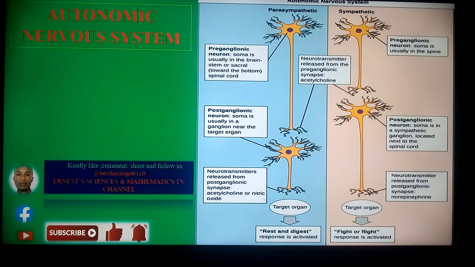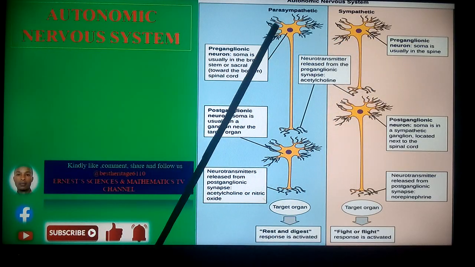So in this specific case, we're going to look at various aspects of the preganglionic and the postganglionic neuron, and try to see how we can describe them in summary form for the parasympathetic and the sympathetic aspects of this autonomic nervous system respectively. So we're going to do a comparison.